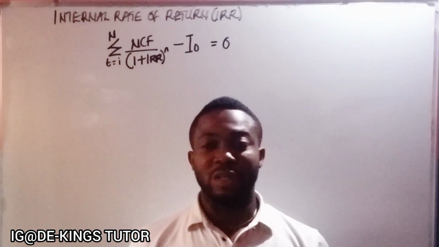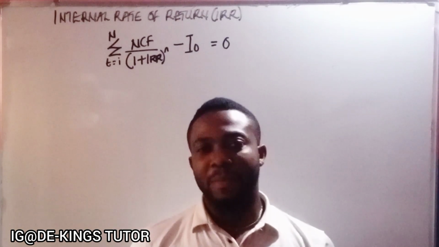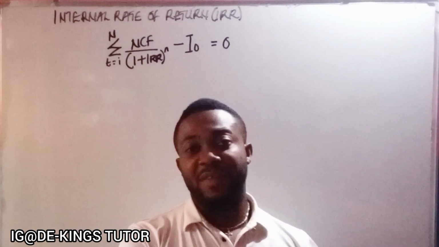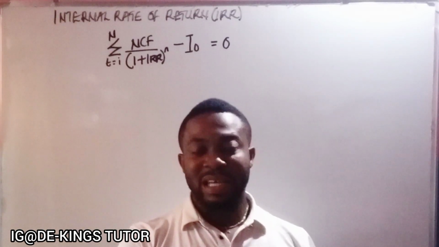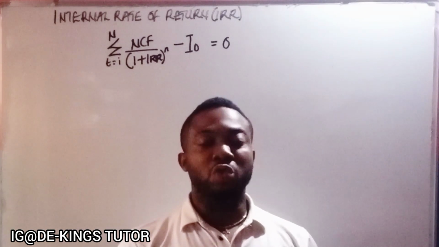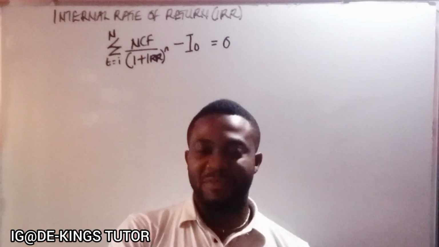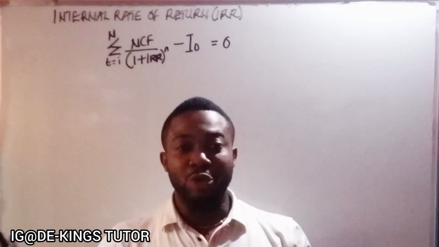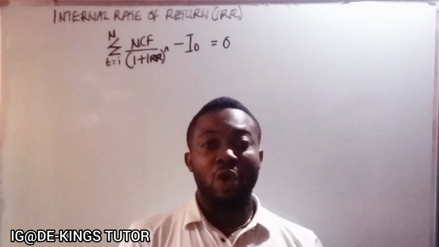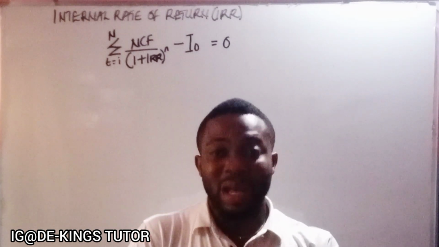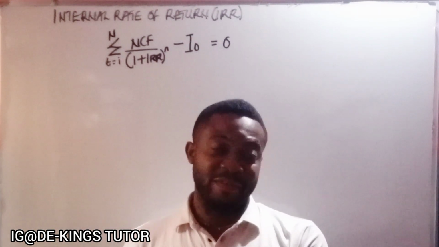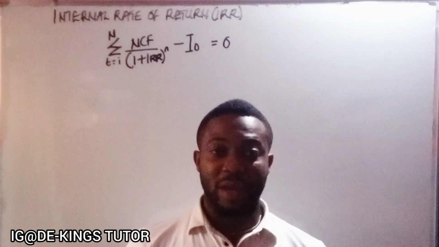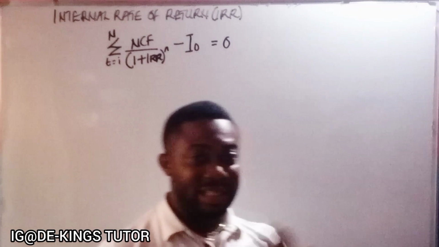We have another one called the interpolating method. The interpolating method ensures that you use a first rate, and if you have, for instance, a positive NPV, you then try another rate higher than the previous one, and the higher rate will give you a negative NPV. Then you interpolate, and that interpolation will give you the rate of return that gives a 0 NPV. Or if there is a financial calculator, that is also possible. So what we are going to see in this video is the interpolation method.